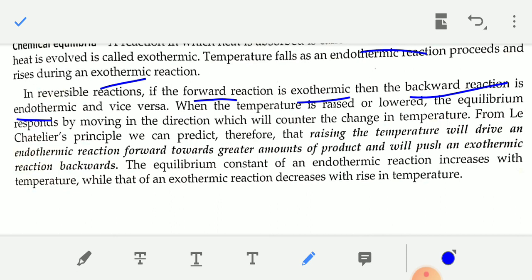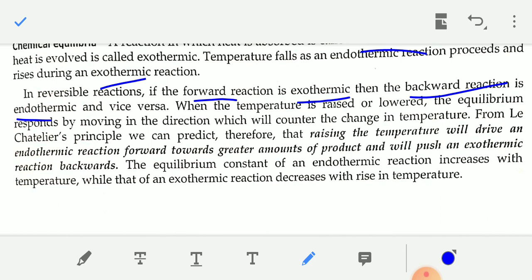When the temperature is raised or lowered, the equilibrium responds by moving in the direction which will counter the change in temperature.